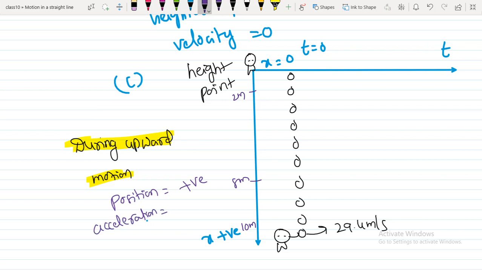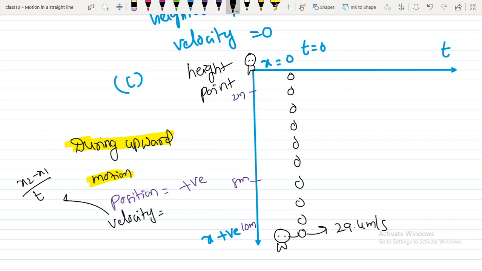Acceleration formula: change in position, or final position minus initial position. Acceleration equals position, velocity. I need to talk about the second one. It's supposed to be velocity. Velocity is nothing but change in position, x2 minus x1 upon t.